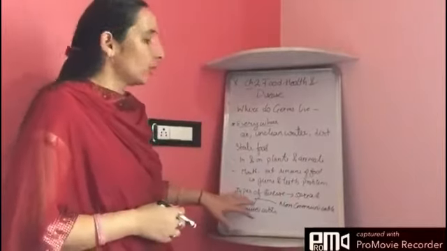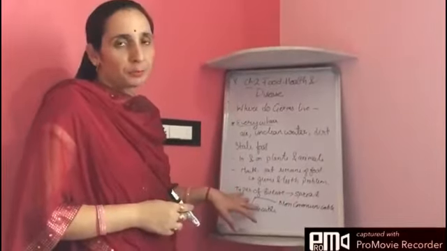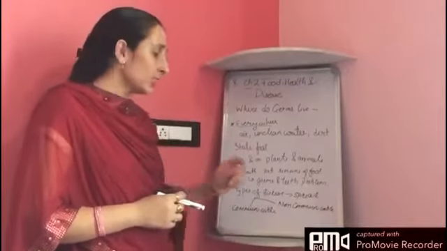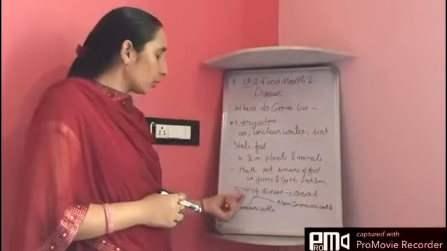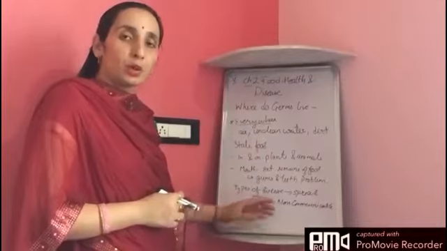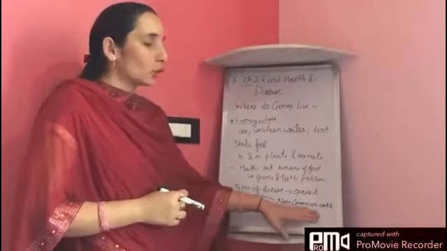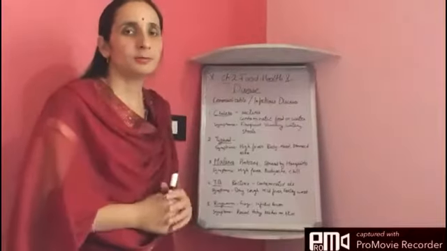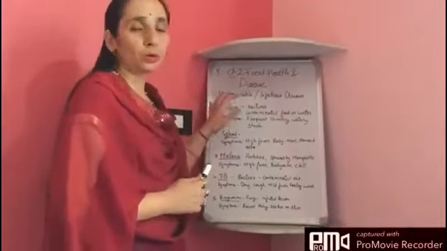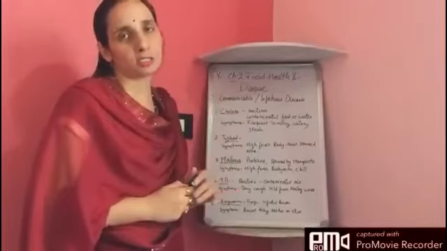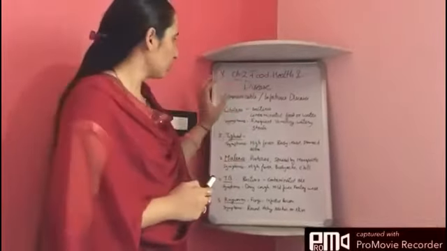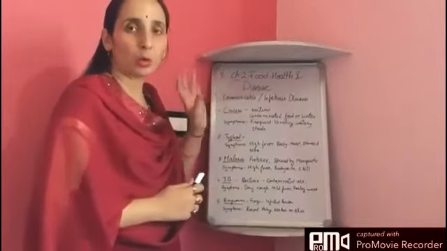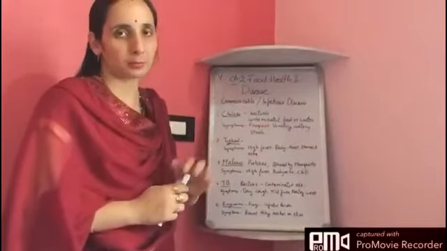Now we will discuss the types of diseases. Based on how a disease spreads, there are two types: communicable or infectious diseases and non-communicable or non-infectious diseases. Now talking about communicable or infectious diseases. First of all, let us describe what a communicable disease is.